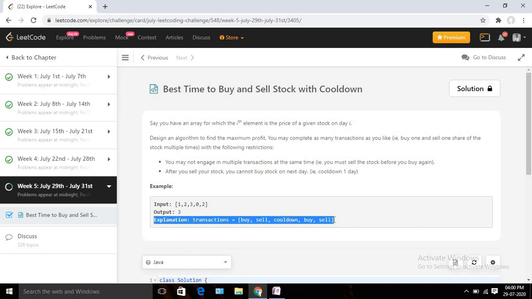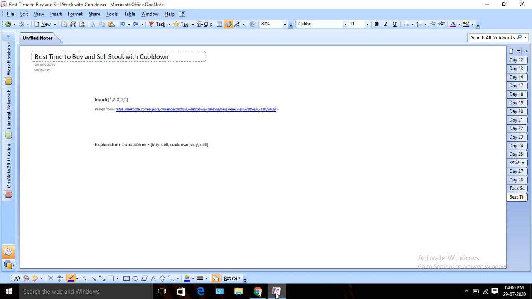So explanation. So at max, we need to design one algorithm using which we can gain maximum profit, right? So we can perform three things. We can buy the stock, we can sell the stock, and if we are selling, then there should be one cooldown day, right? And I have another option, I can skip. I will not do anything. Okay, so let's try to understand the problem statement more and let's try to develop some algorithm, and after that we are going to write the code in Java. Okay, so this is our input array.